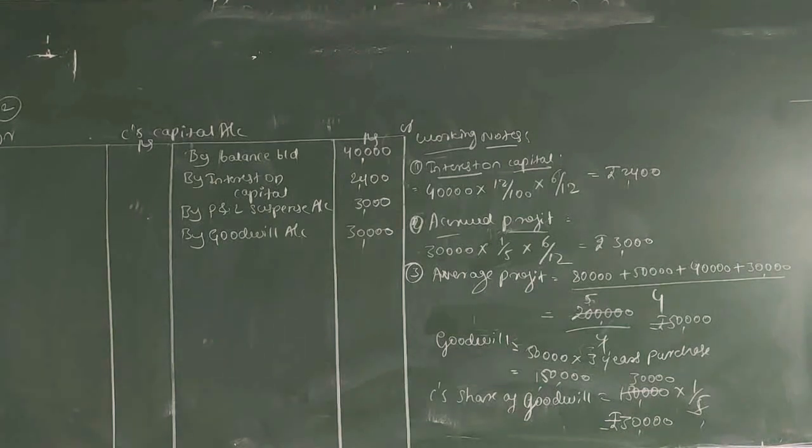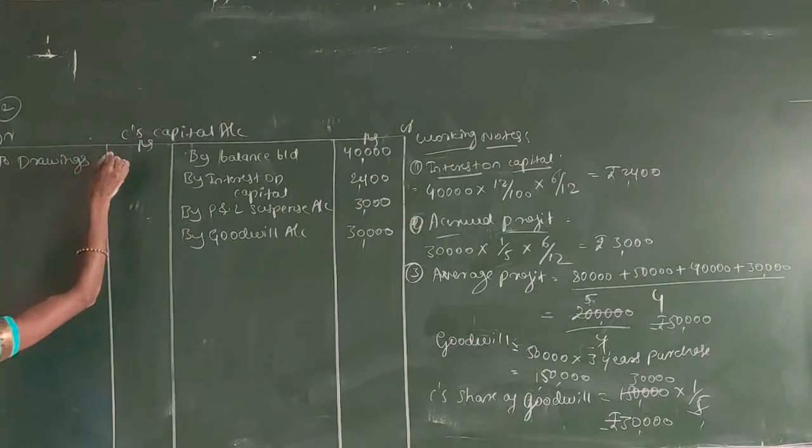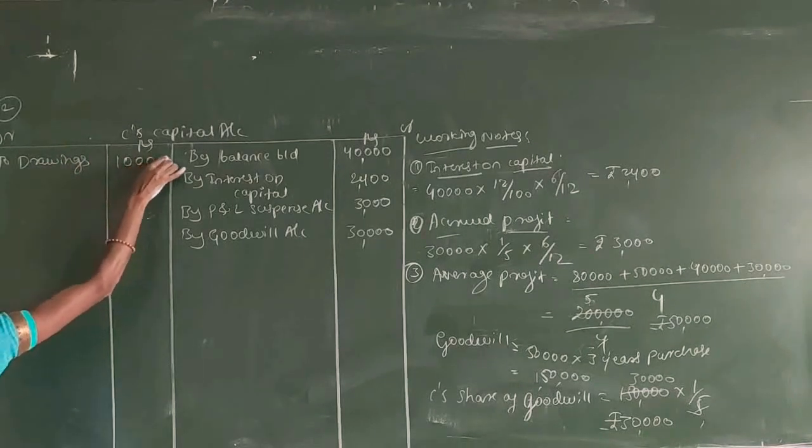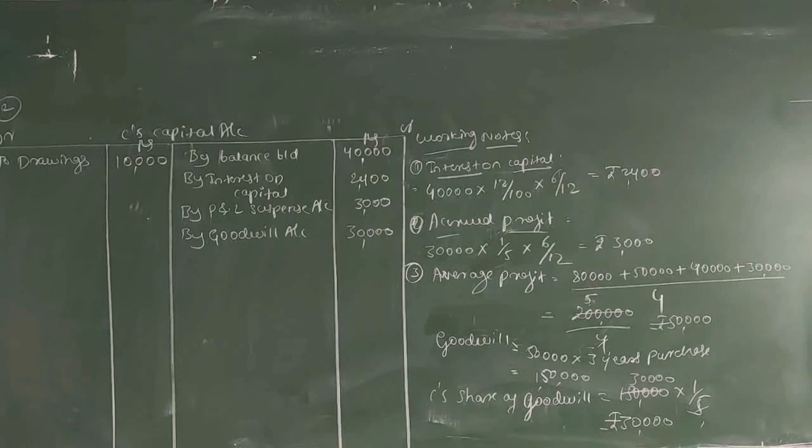Next one. Drawings of the deceased partner up to the date of death. Drawings should be made on the debit side. How much drawings are made here up to the date of death? The total amount of drawings here is 10,000. Now overall the adjustments are taken.